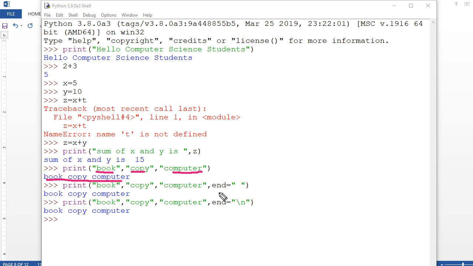Are you getting? You can use the end parameter also here. So remember, when I am going to teach you 2D programming, then you remind me about this end command. I am going to say print output is the same here. So at that time I am going to show you what is the purpose of this end command.